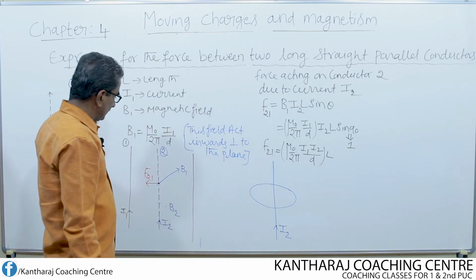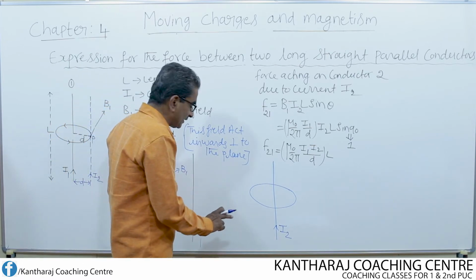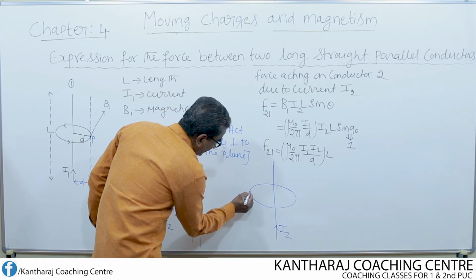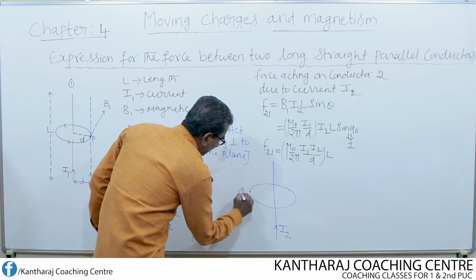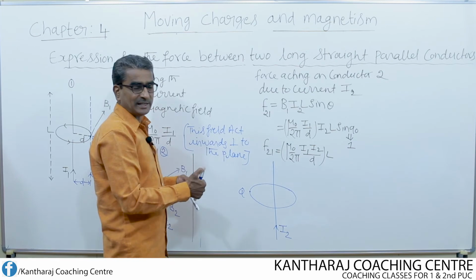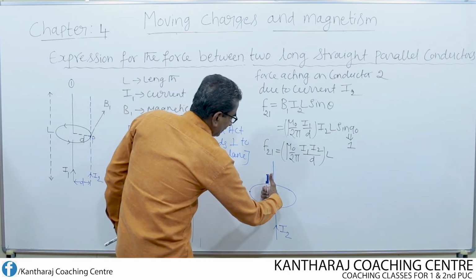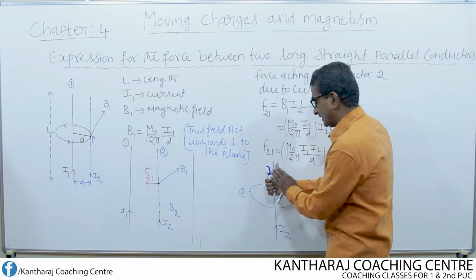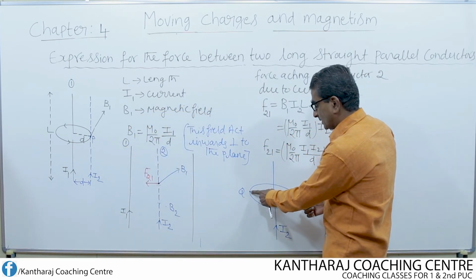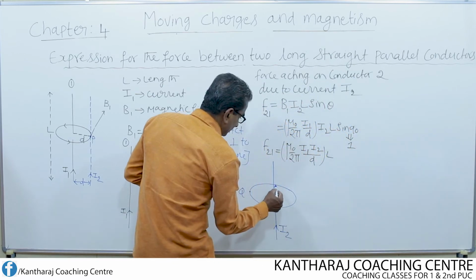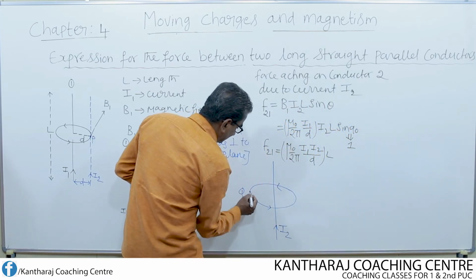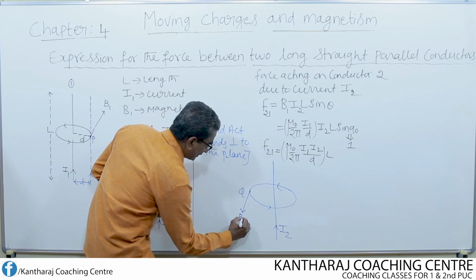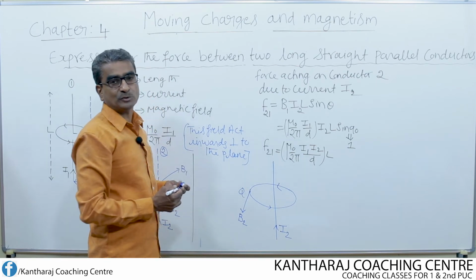Now determine the magnetic field at which point? At this point. Say for example, I consider this point as Q. If I consider this point as Q, apply now Fleming's right hand rule. Thumb finger represents the direction of current, fingers curling is the direction of magnetic field. So I want to find the magnetic field at this point. If the fingers are curling like this, then at this point, if I draw one tangent, the tangent drawn gives the direction of magnetic field B2.